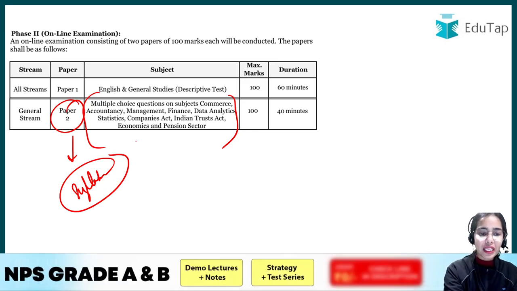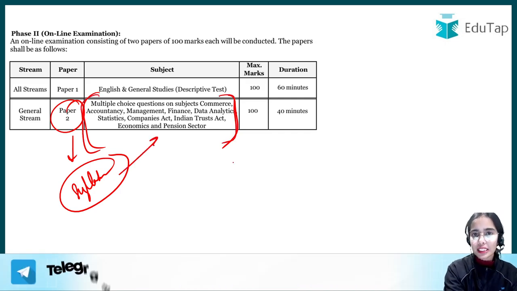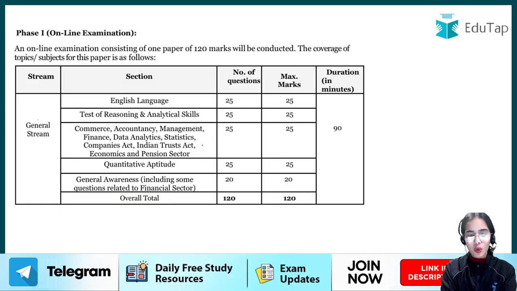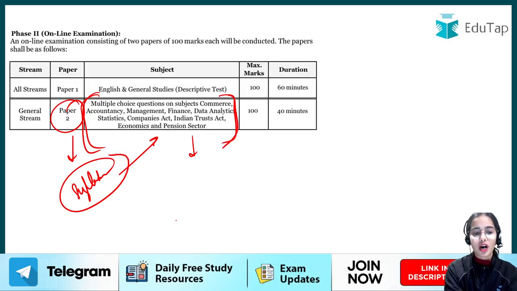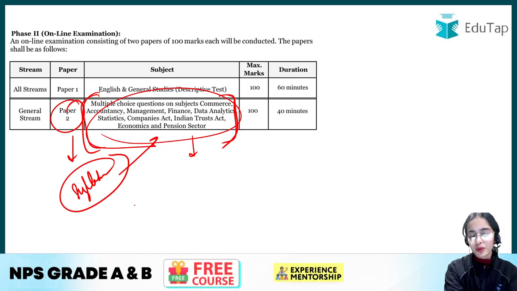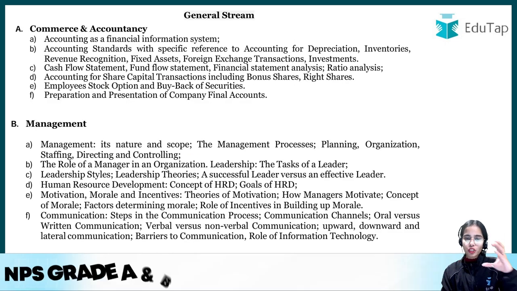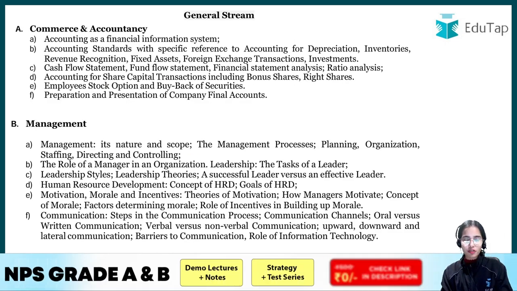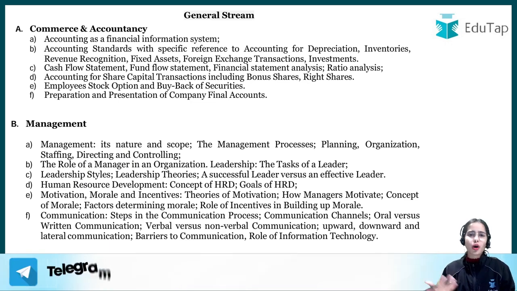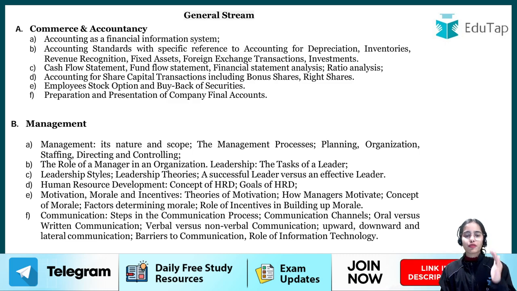In the notification itself, the syllabus is provided for paper 2 for these subjects, and you have to do this for phase 1 also, and for phase 2 also. So focus on the syllabus, try to cover it first of all, then go and read more about other topics if you want to, but first stick to the syllabus.